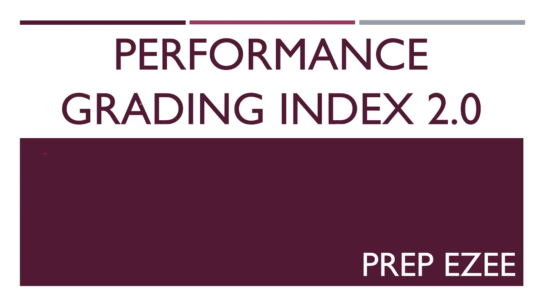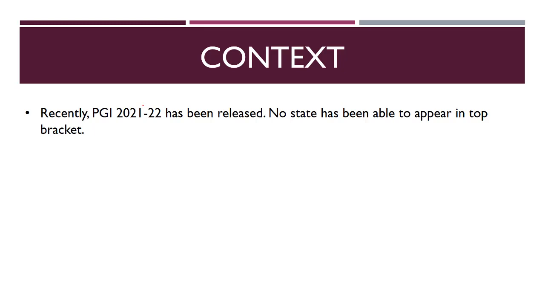Hello friends, Ministry of Education has released the index named Performance Grading Index 2.0. This index basically measures the schools and the education levels in different states as well as different districts. Let us understand what is the Performance Grading Index and what are its major aspects which are important for our examination. So basically the context is that PGI 2.0 has been released and it is for years 2021 and 22.